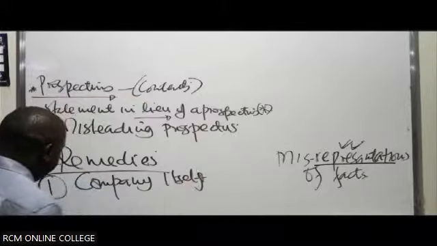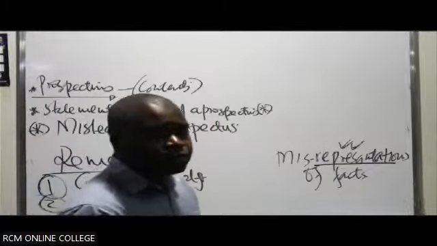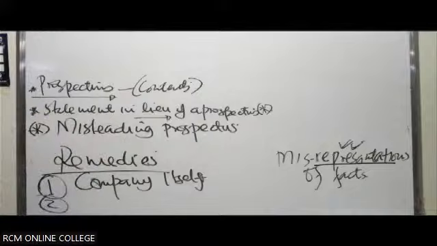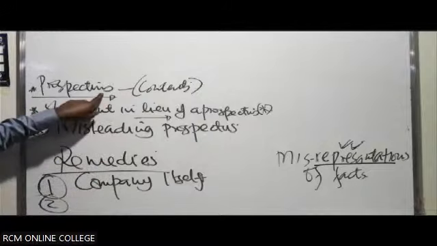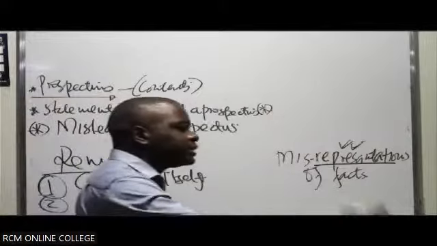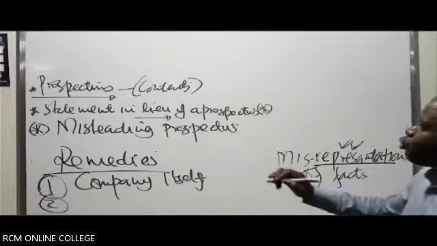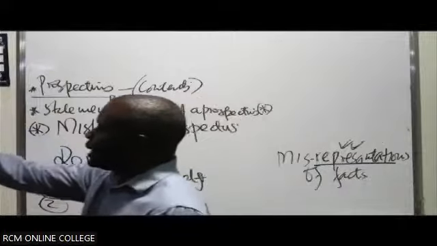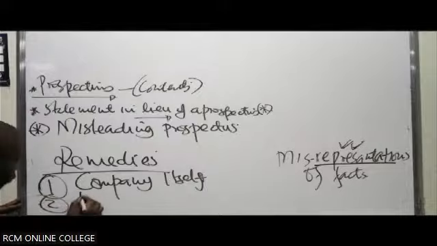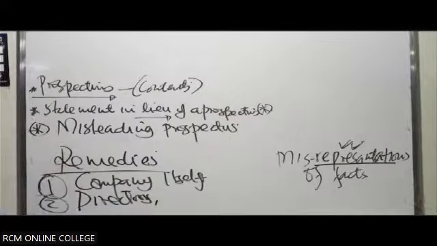And number two, sometimes you can have experts who are involved in preparing the prospectus. We can have auditors as part of the experts. But more so, this prospectus is normally signed by directors. Directors are the ones who are on top of things in preparing the prospectus for the company. They're the ones who sign it off so that it can be put out there. So part of the parties who can be liable for anything contained there, number one, is directors. Members of the company, directors.